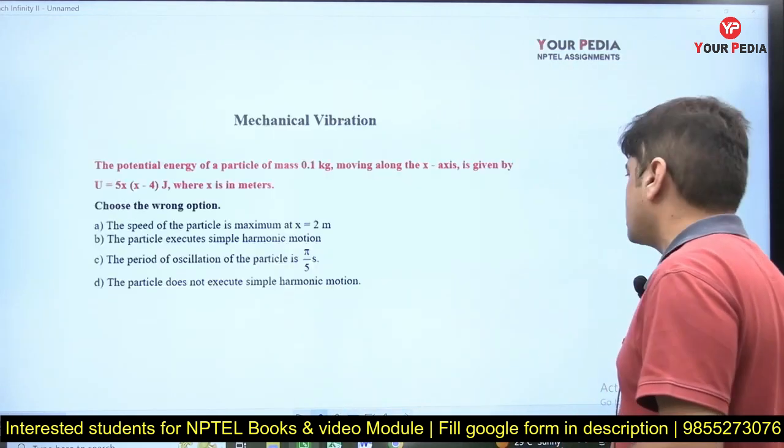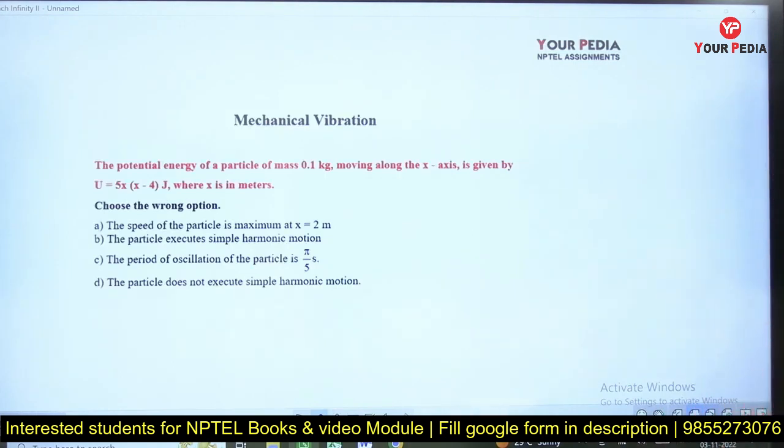Okay, so let's start now with this question. I want you to first read this question. Very good question, again from an NPTEL assignment. It is related to the potential energy of a particle of mass 0.1 kg moving along the x-axis, and the potential energy in joule is given as a function of the position x. So x is not a displacement, the particle is basically moving along the x-axis. x is given in meters, energy is given in joule.